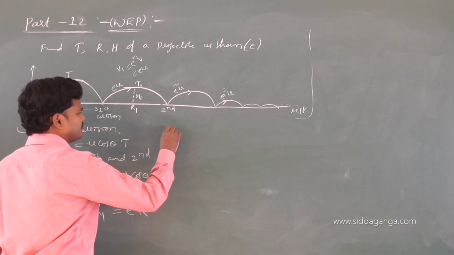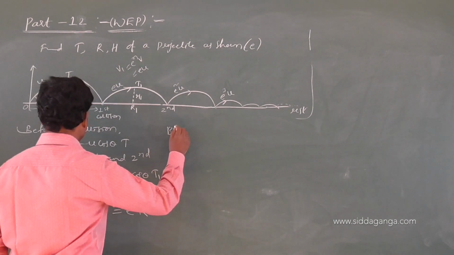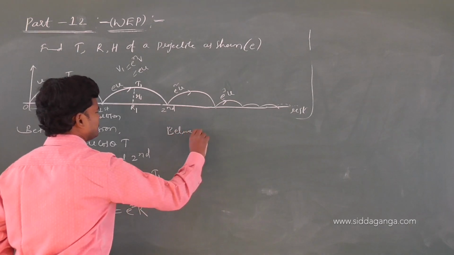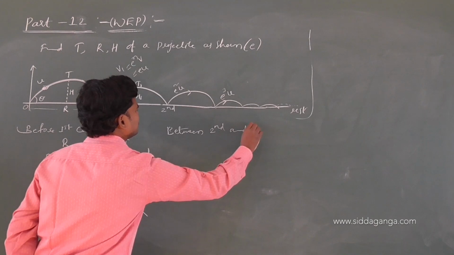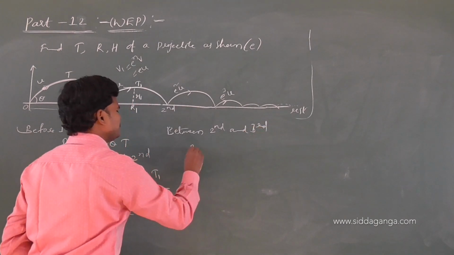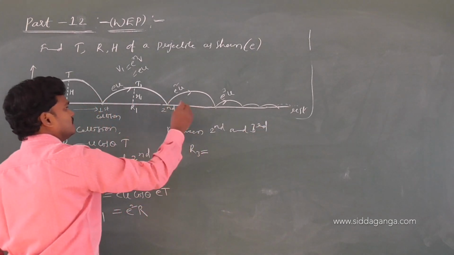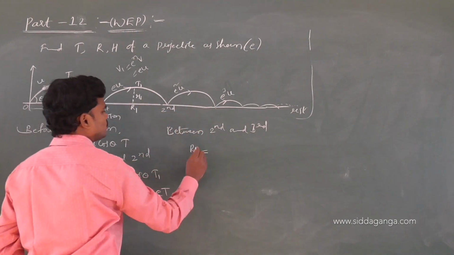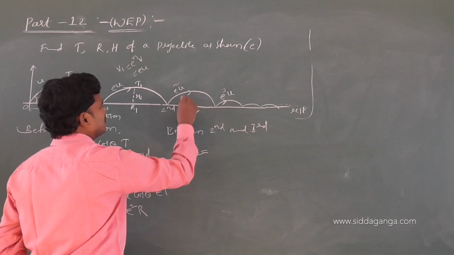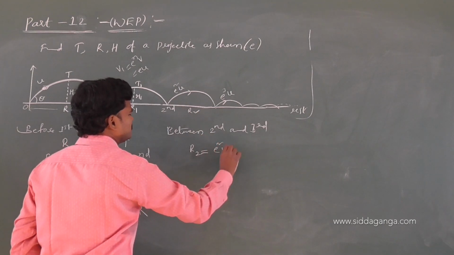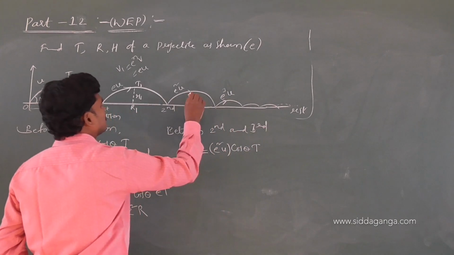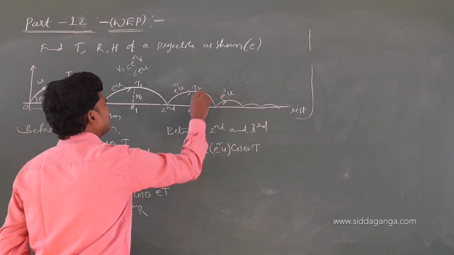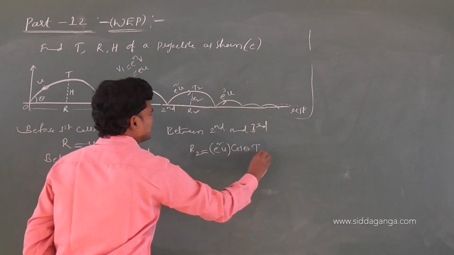And between second and third, this is R2. Speed is e square u, this is u, okay, cos theta into t2.